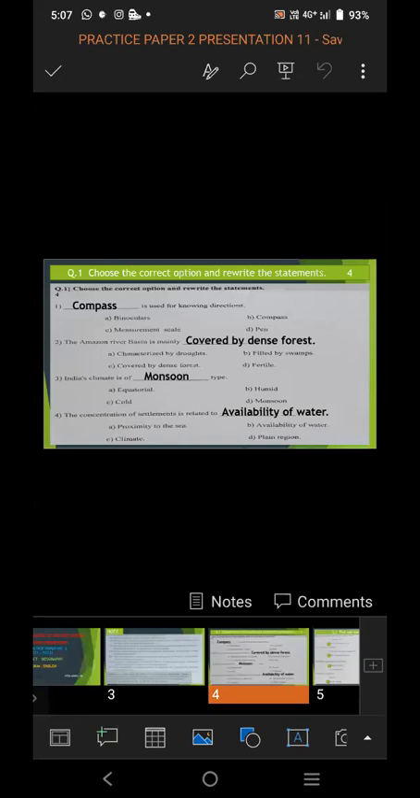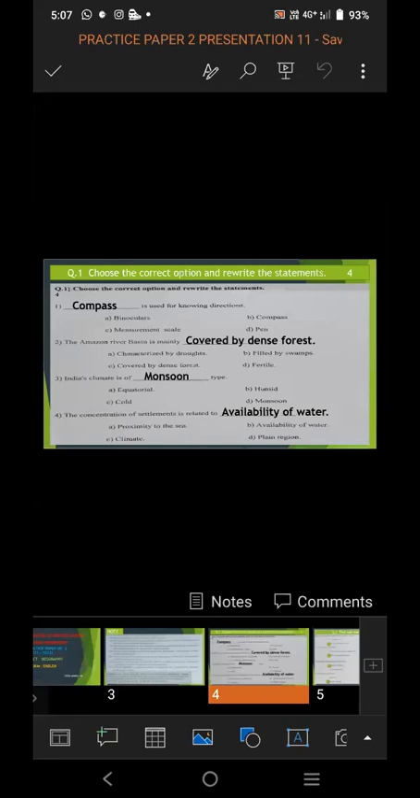4 options are given. One sentence is asked, like a fill in the blank, and 4 options are given. From those 4 options, you have to choose the correct one and write the sentence again. Don't just write the answer, you have to write the statement again in a full sentence in your answer paper.